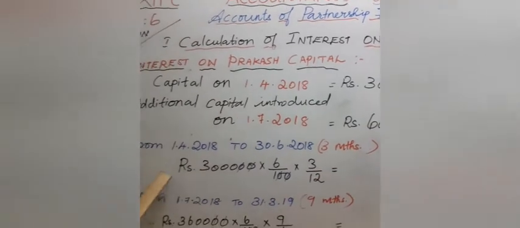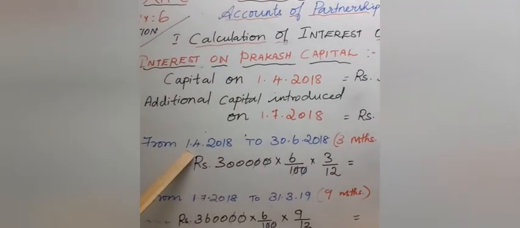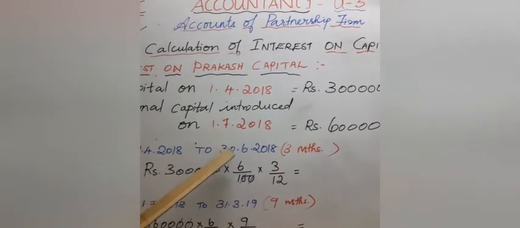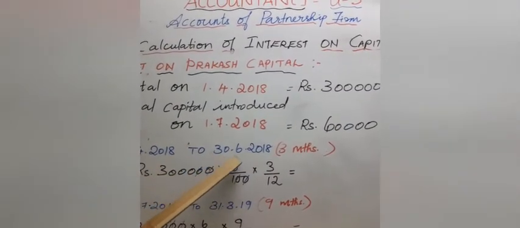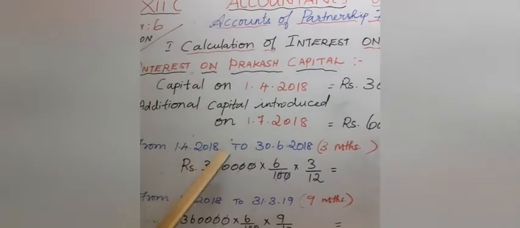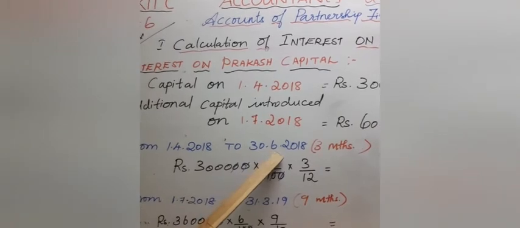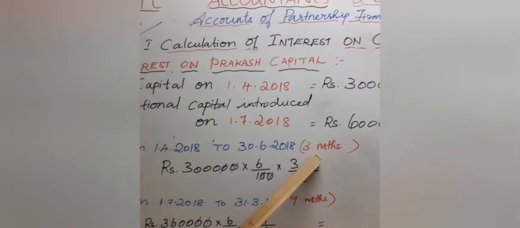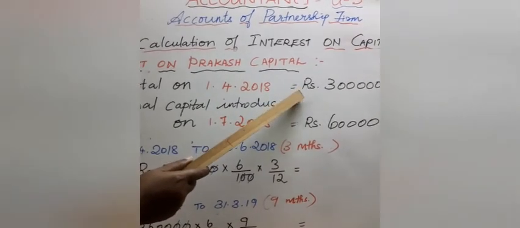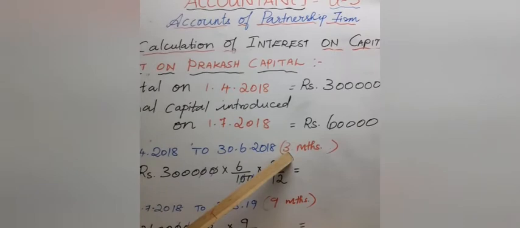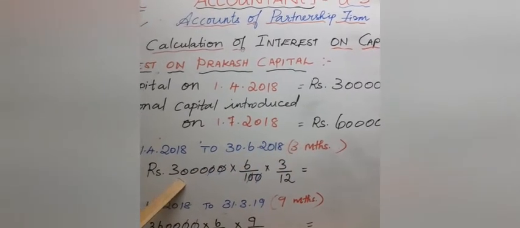See the calculation now. From 1/4/2018 to 30 June. How many months? April, May, June. So there are only 3 months. Only for these 3 months his capital is rupees 3 lakhs. So I have calculated for 3 months on rupees 3 lakhs.